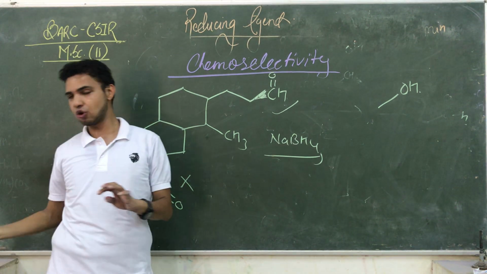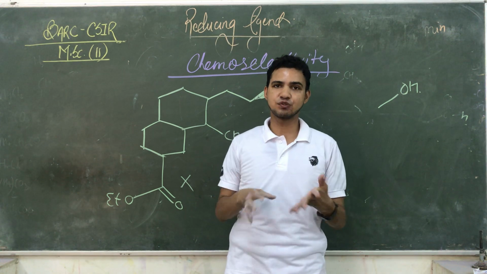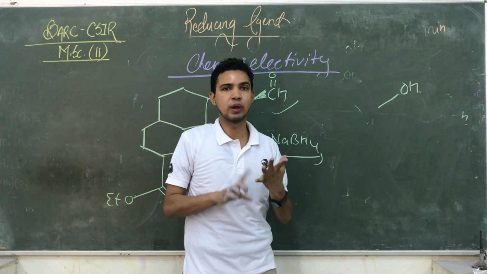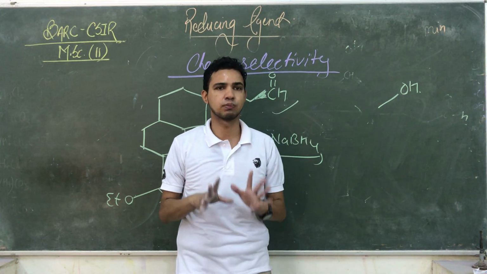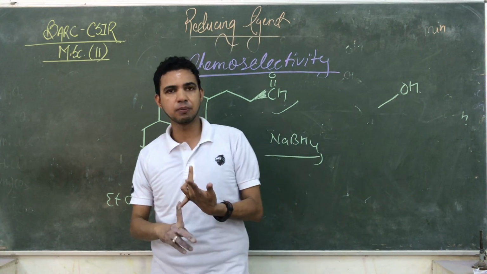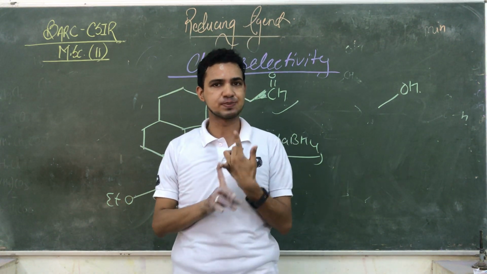So that's why I am saying always focus on the applications of NaBH4. NaBH4 is capable of reducing aldehyde into alcohol, ketone into alcohol. Sometimes ester is also reduced, but under critical conditions. Double bond is also okay. Triple bond is also okay. Sometimes amide is also reduced in a specific condition.